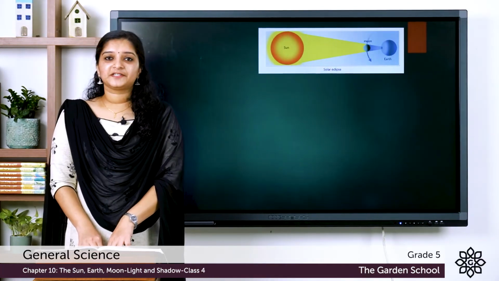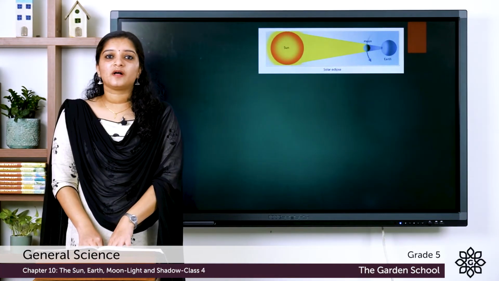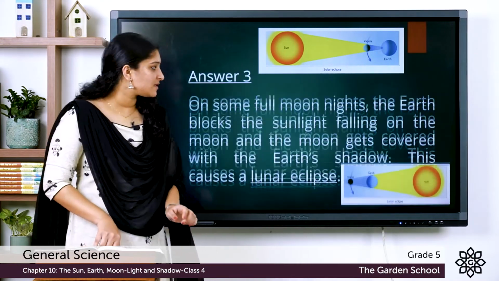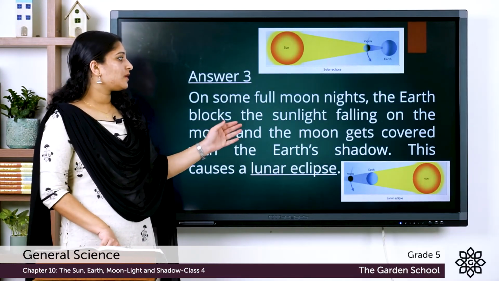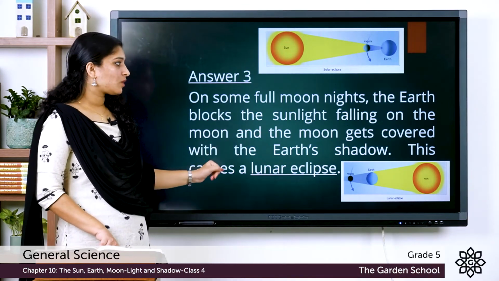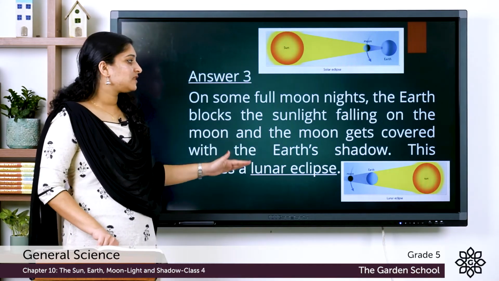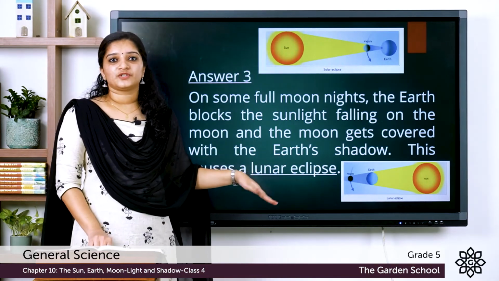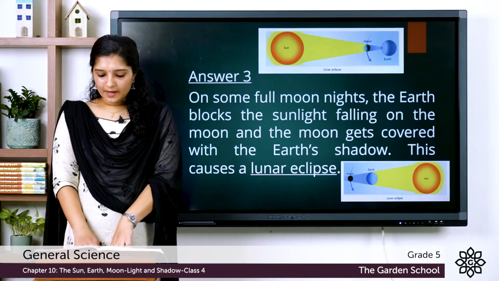Now let's get into the third question, that is to describe a lunar eclipse. The answer is, on a full moon night, the earth blocks the sunlight falling on the moon and the moon gets covered with the earth's shadow. This phenomenon is known as the lunar eclipse.